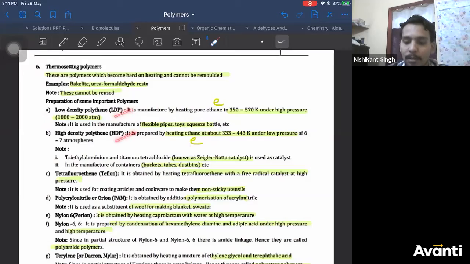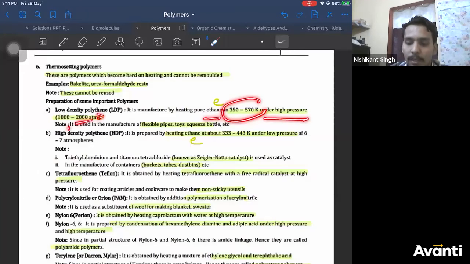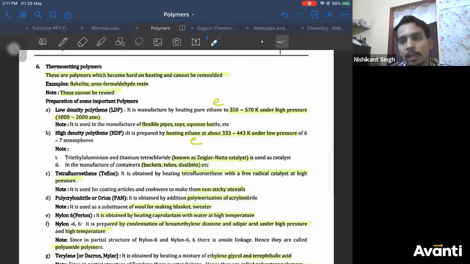Now, preparation of some important polymers. LDPE and HDPE are known as low density polythene and high density polythene, right? They are manufactured from ethene. When you heat ethene to a temperature of 350 to 570 Kelvin under high pressure, you get low density polythene. What is the difference between the two?